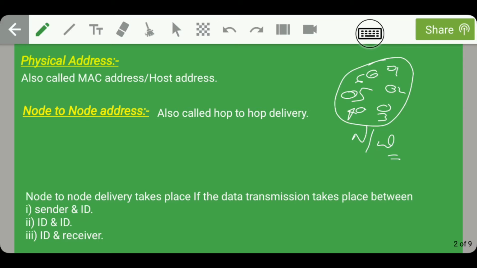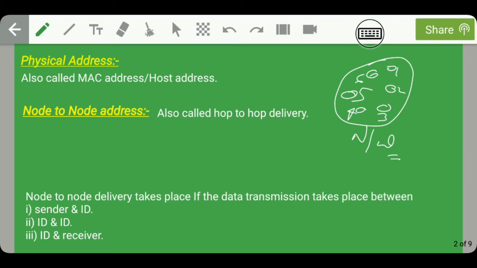For each host, that is, for each system, we will assign a number, and that is called a host address. And this host address must be unique with respect to the network. So this is what a physical address is. The data link layer provides this physical address to each system in a network.